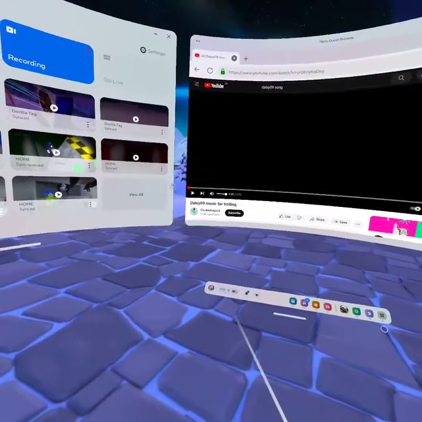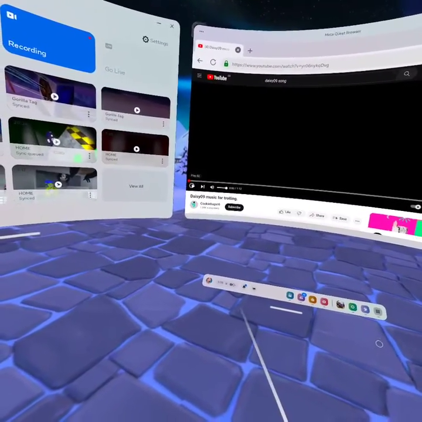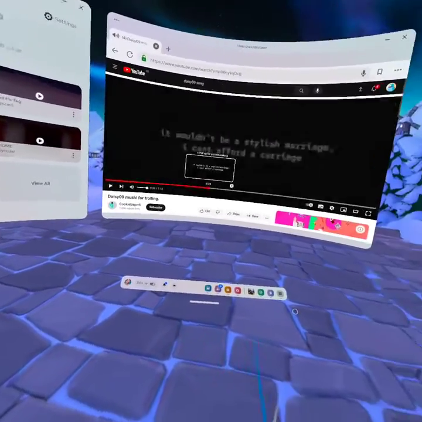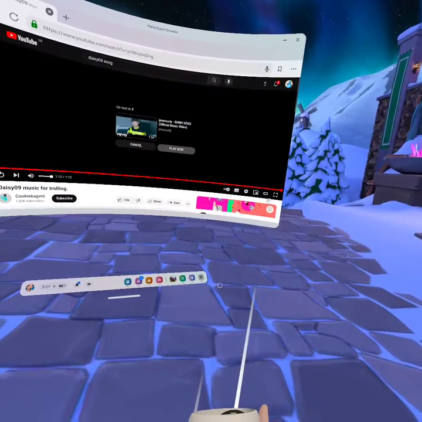Put the song all the way back to the beginning. Play it. Drag it all the way to the end. Let go, Gorilla Tag. So this one, the next song will play.